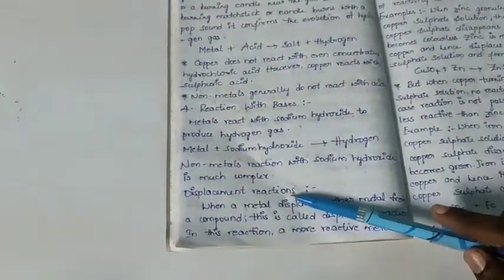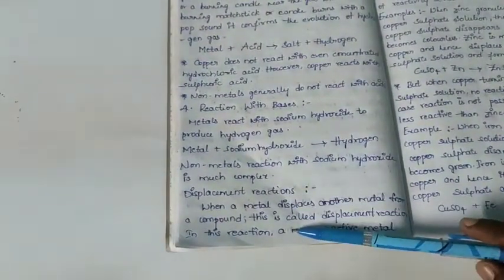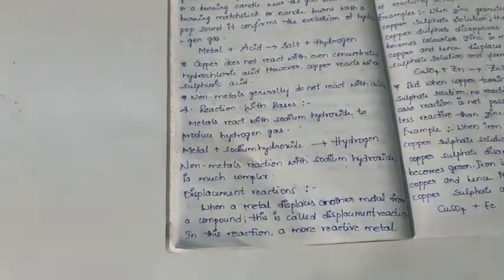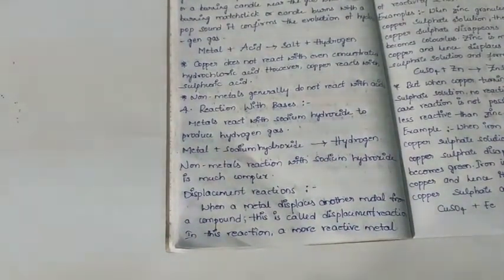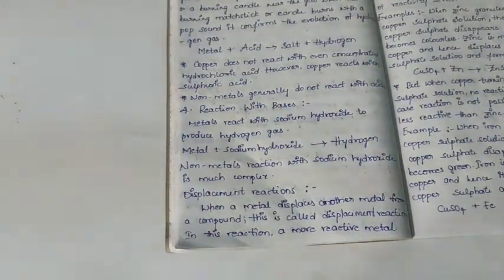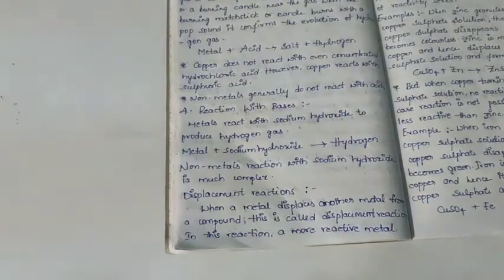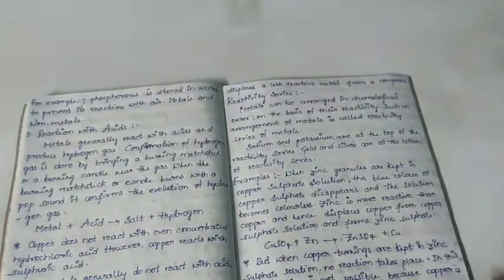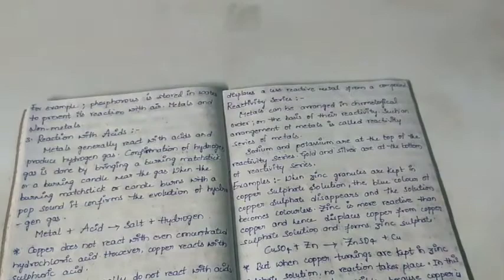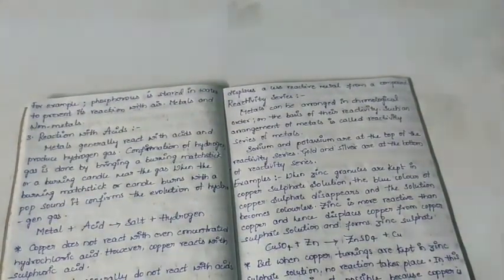Our next type of reactions is displacement reactions. So what is displacement reactions is, when a metal displaces another metal from a compound, this is called displacement reaction. In displacement reaction, a more reactive metal displaces a less reactive metal from its compound.